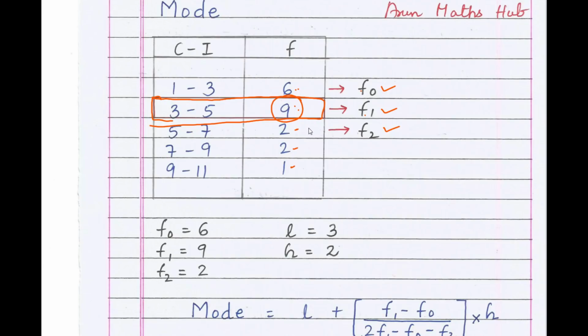What is the first step? Finding the modal class. How to find the modal class? The highest frequency class is the modal class. After that we find f0, f1, f2. The highest frequency is f1, above it is f0, below it is f2. Here f0 is 6, f1 is 9 and f2 is 2. What is the lower limit of this modal class? It is 3. Then class size is upper limit minus lower limit: 3 minus 1, or 5 minus 3, or 7 minus 5, you get 2.